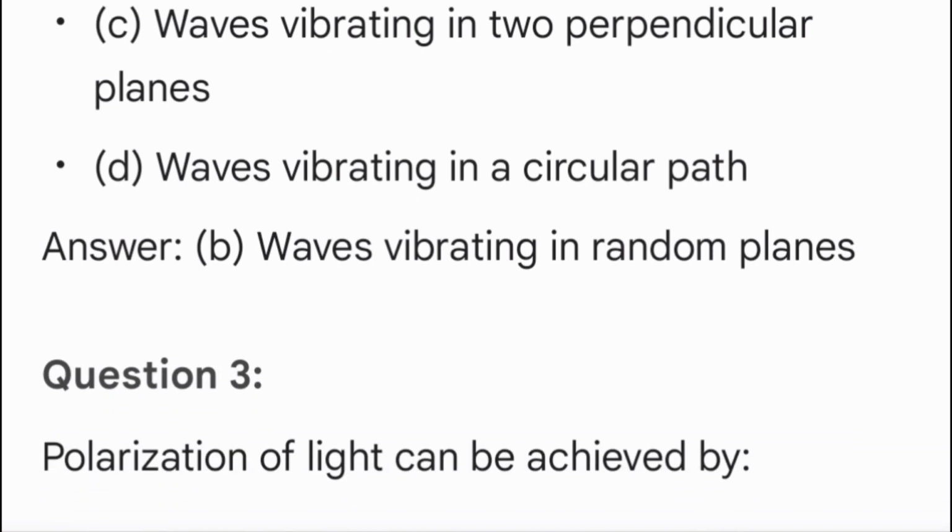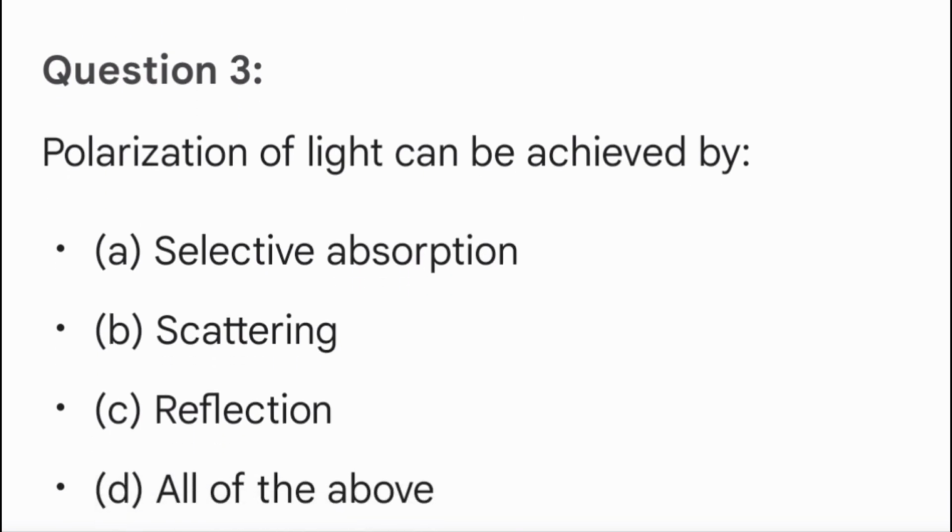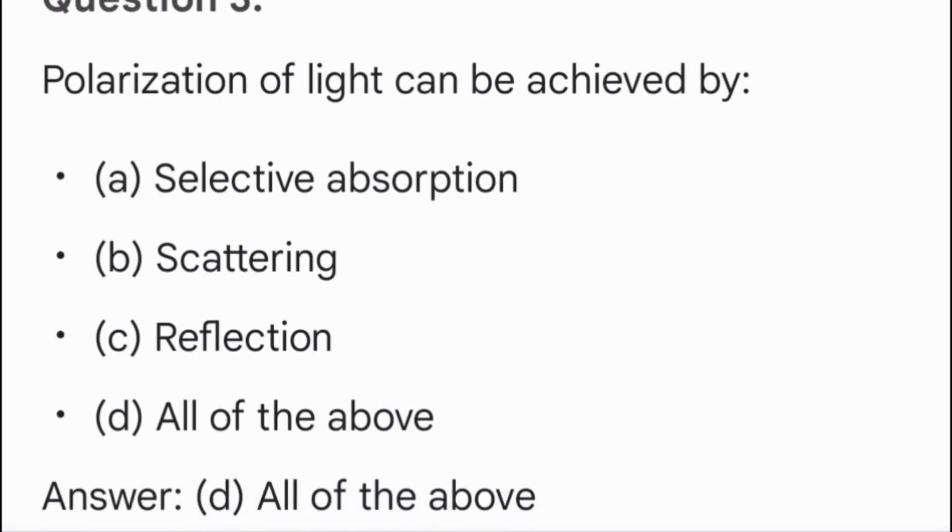Question 3. Polarization of light can be achieved by A. Selective absorption. B. Scattering. C. Reflection. D. All of the above. Answer D. All of the above.